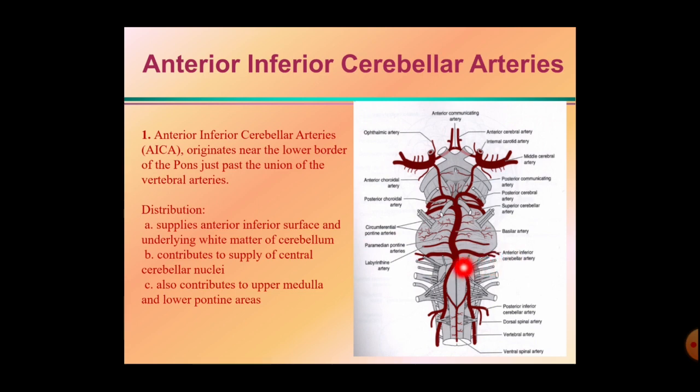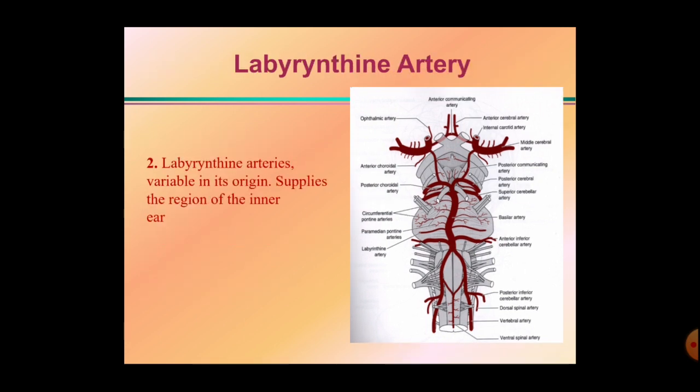Okay, so this part is present here. So the lower part of the medulla, lower part of the pons, upper part of the medulla, and as per the name, it supplies the anterior inferior aspect of the cerebellum.